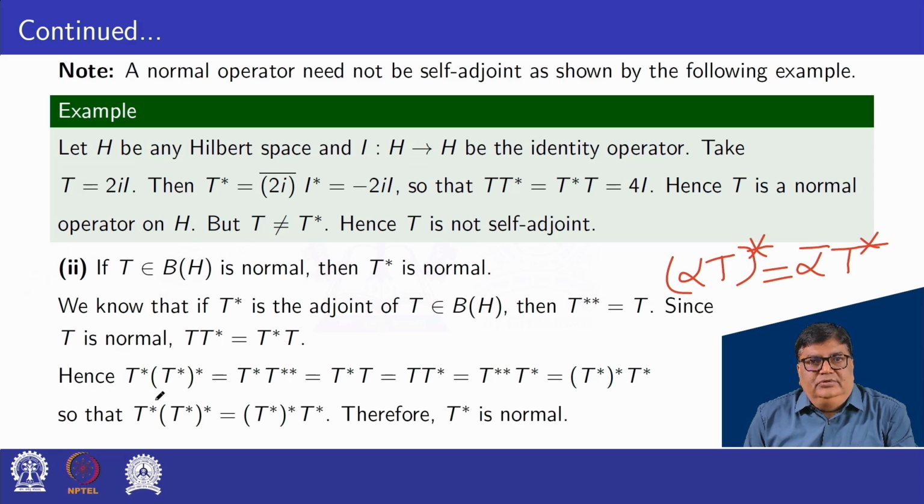Okay, so T star into star of T star equal to star of T star into T star. That is, T star is normal. Hence, if T is a bounded linear operator and is normal, then T star is also normal.